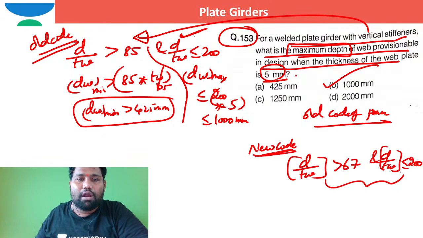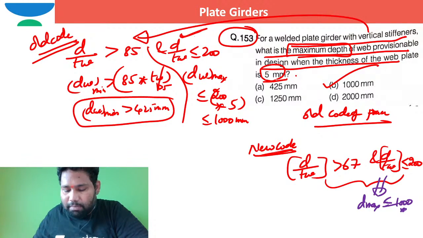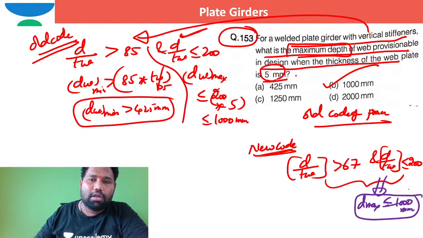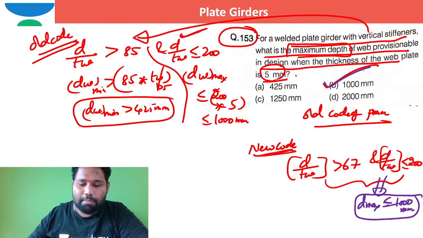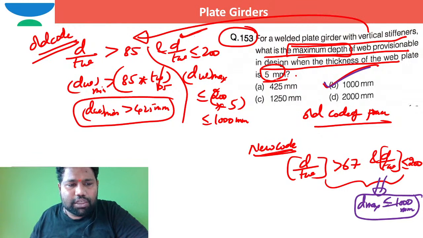So from this also, even as per the new code of practice, the maximum depth of the web should be less than or equal to 1000 millimeter only. There is no doubt at all. So I can pick option B, B for Boston, is the correct option. Shall I move to the next question? Right, moving to the next question.